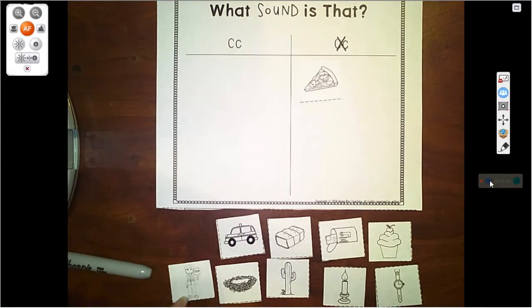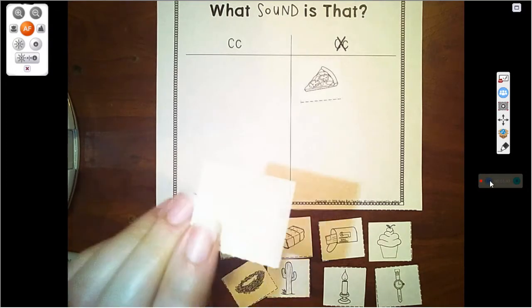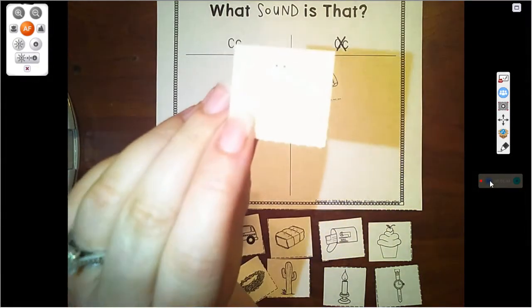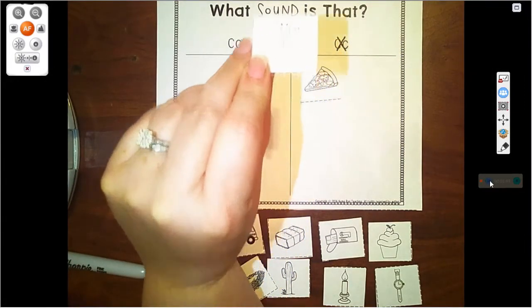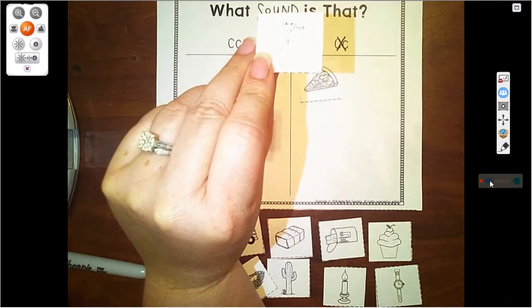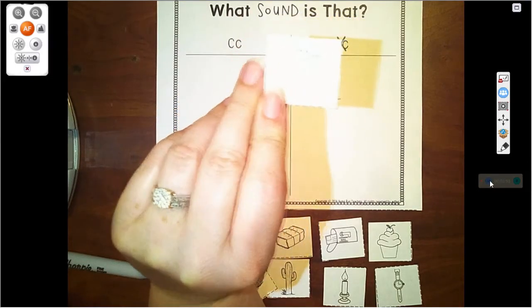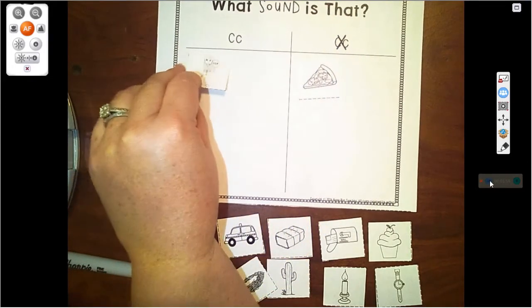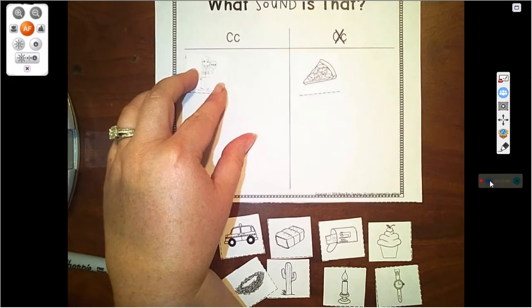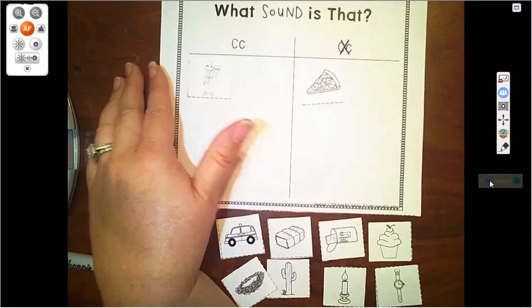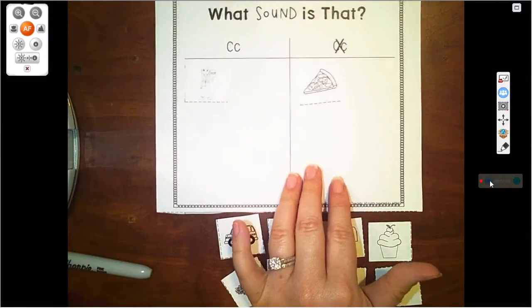What about this? This is, it might be difficult to see, let's put it closer. This is a crossing guard. Crossing guard begins with a C. For some reason it wasn't letting you see it when I put it closer because of the light on the machine.